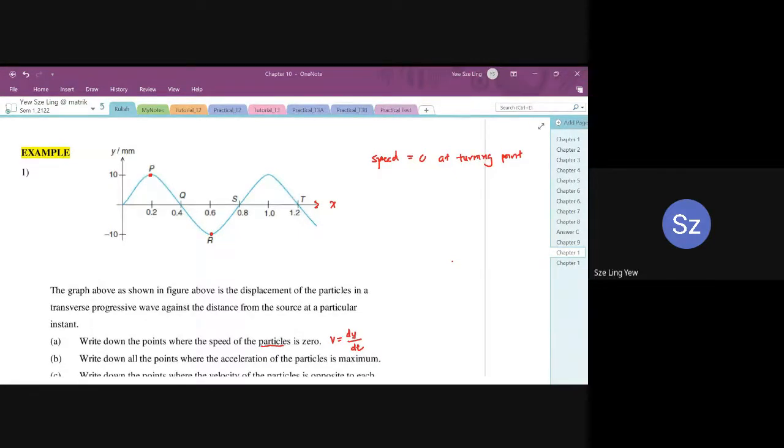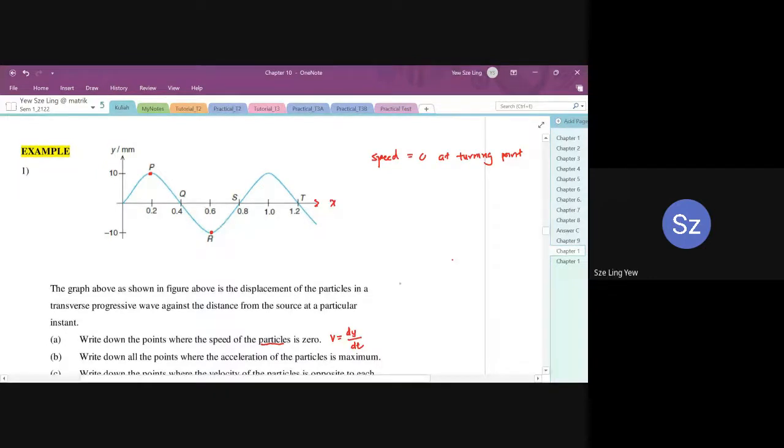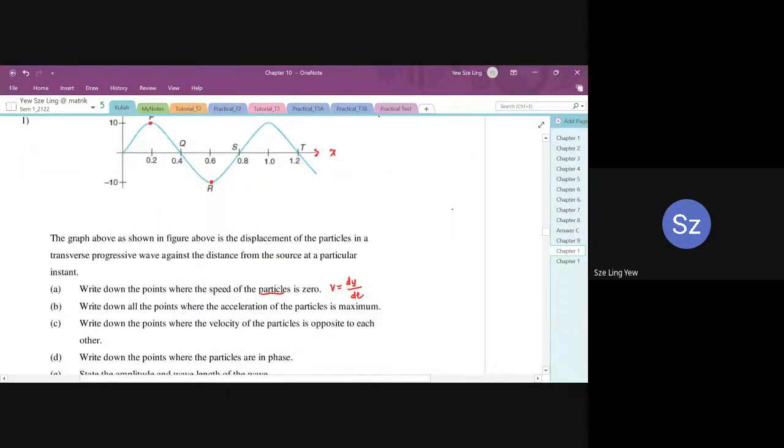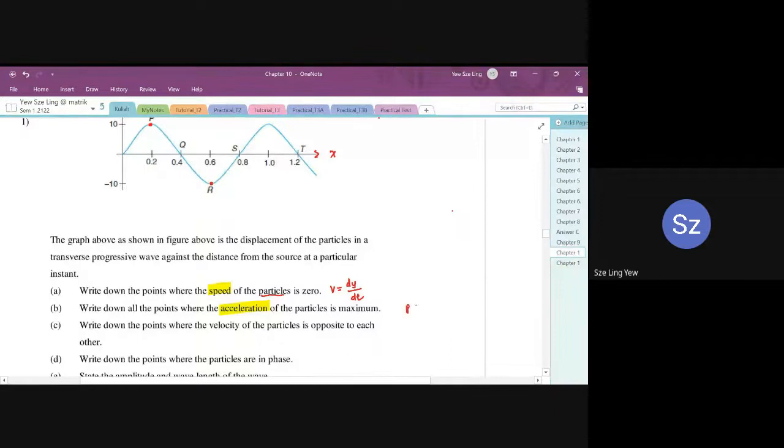Question B, write down the points where the acceleration of the particle is maximum. Just now we were looking at speed, which is v. Now we want to look at acceleration. If you recall what we learned in chapter 9 on oscillation, acceleration is maximum at the turning point. So again, the answer is P and R.